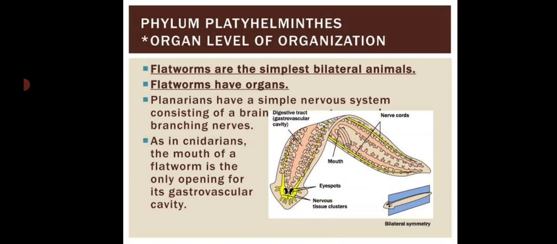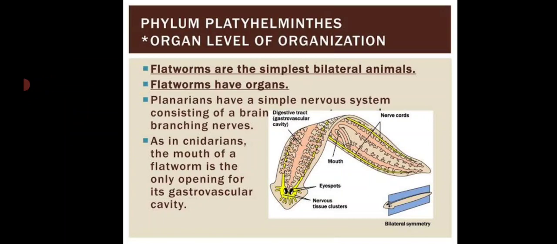a specific function. Organ level of organization is a further advancement over the tissue level of organization, and it appears for the first time in the phylum Platyhelminthes.